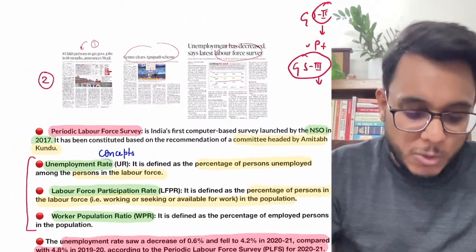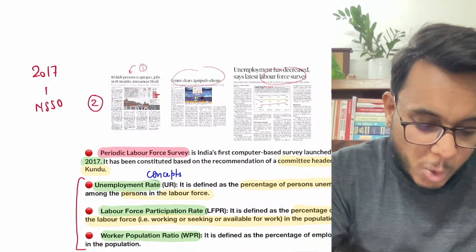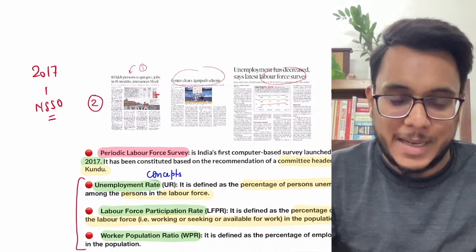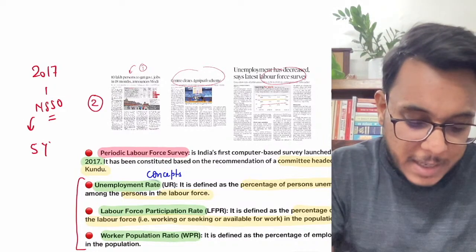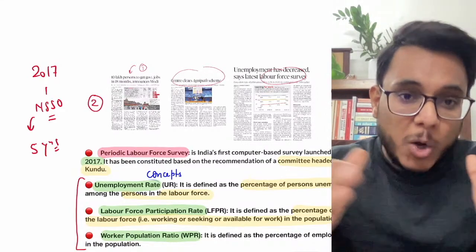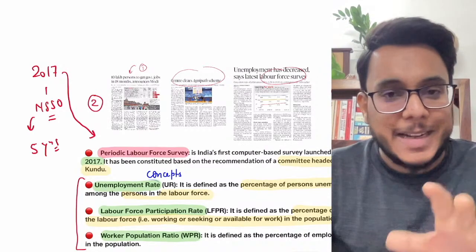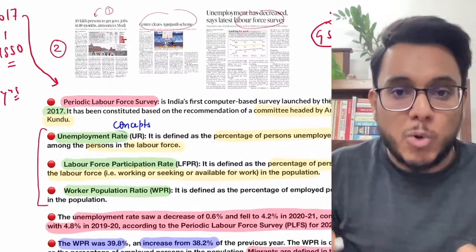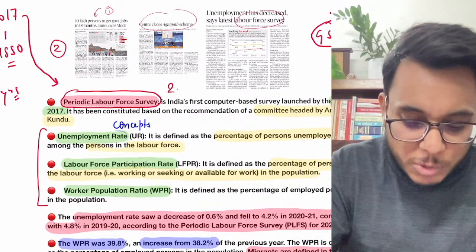Now guys, earlier, till 2017, the NSSO was the organization coming out with the surveys on unemployment. But the NSSO was coming with the surveys at an interval of 5 years. You understand that a 5-year horizon is a very long horizon. So after 2017, the government decided that in order to measure unemployment in India, we will come out with a new regime, and the Periodic Labour Force Survey was started in 2017.